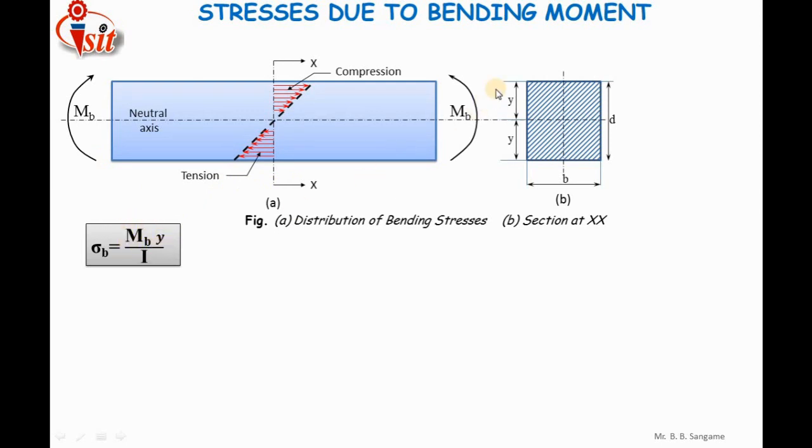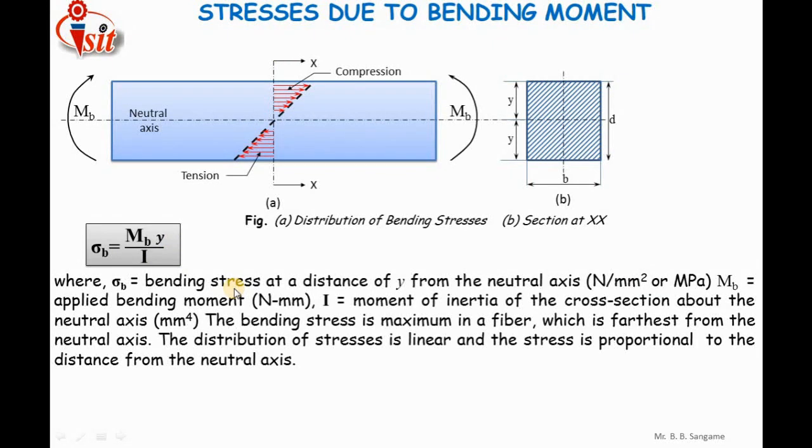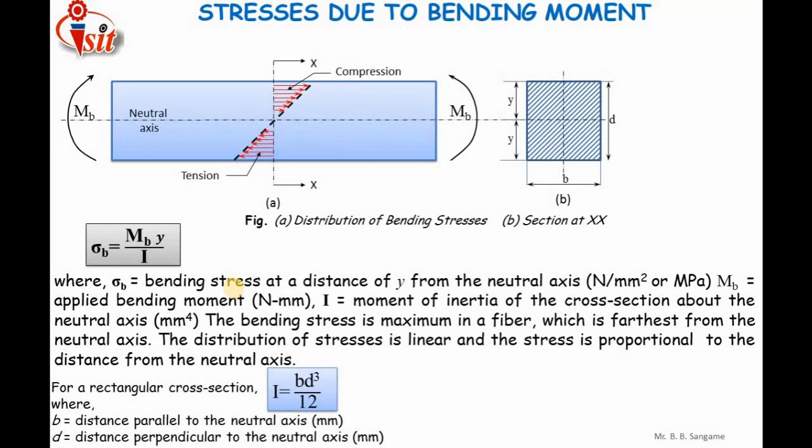y is the distance of the extreme fiber from the neutral axis, as I have already discussed. y is half of d, where d is the thickness of this beam, and I is the moment of inertia. How is I calculated for the rectangular cross section? There is a formula: I equals b d cube divided by 12. b is the width, the distance parallel to the neutral axis, and d is the thickness, the distance perpendicular to the neutral axis, in mm.